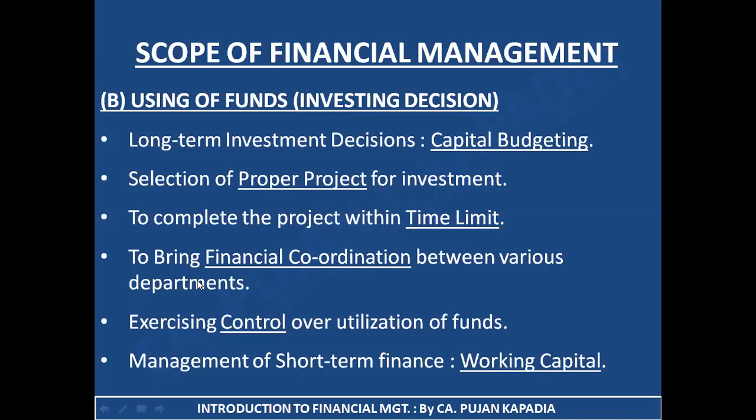Next is to bring financial coordination between the various departments. This is again an important part, because unless and until there is proper coordination amongst various departments, you cannot perform your business activities in a smooth manner. As a result, you need to set out proper financial coordination, you need to plan appropriate budget for each and every department so that they can carry out their activities in an efficient manner.